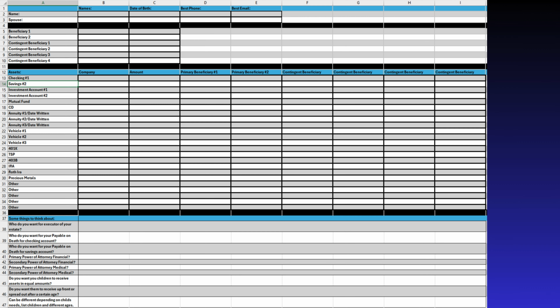Rows 5 to 10 in columns B and C is where you and your spouse will be adding your beneficiaries for your trust. Section B will be for your beneficiaries, and Section C will be for your spouse's beneficiaries. Adding beneficiaries to a trust is crucial because it ensures that the assets held in the trust are distributed according to your wishes. Here are some key reasons why adding beneficiaries is important.